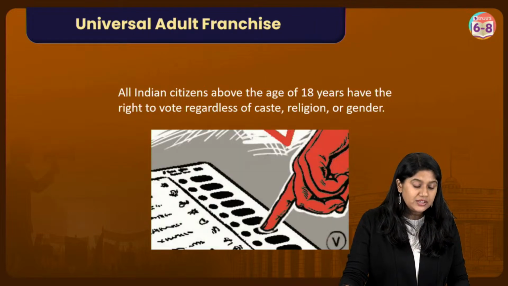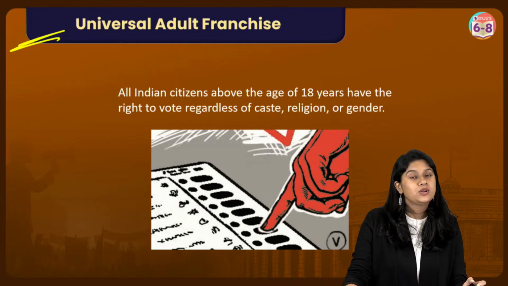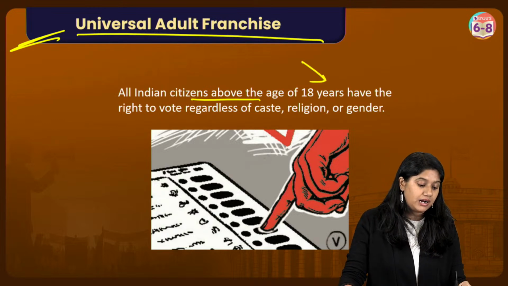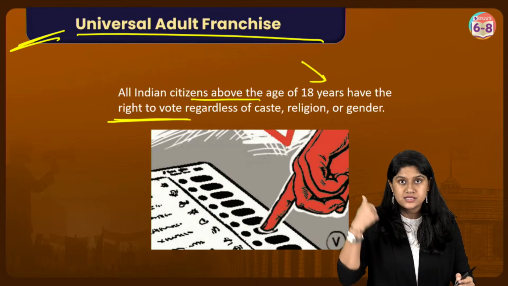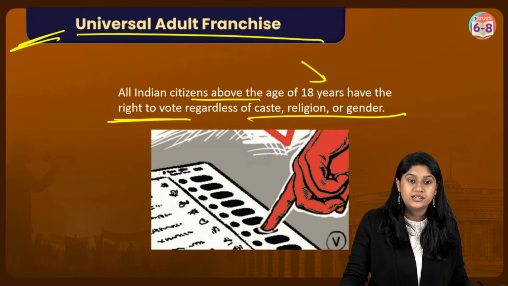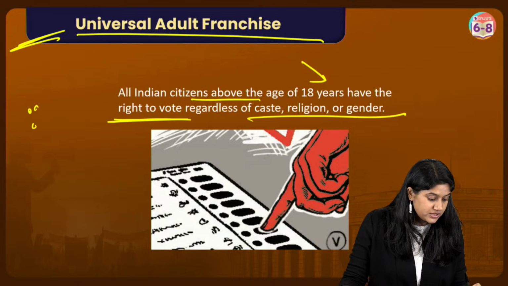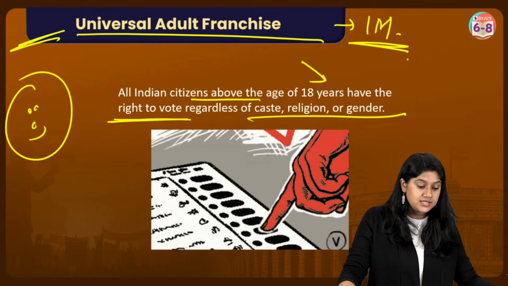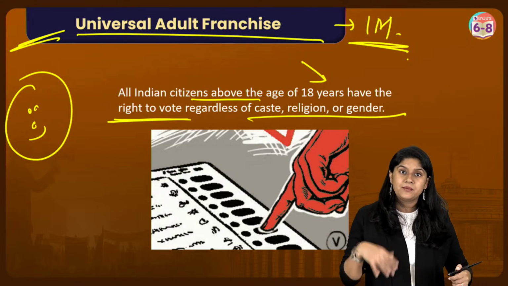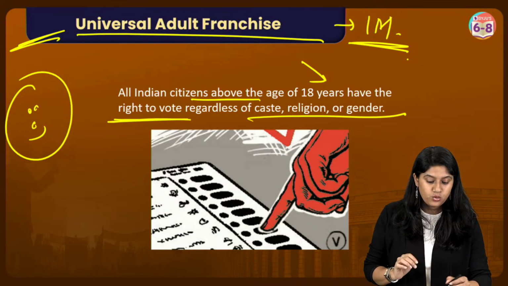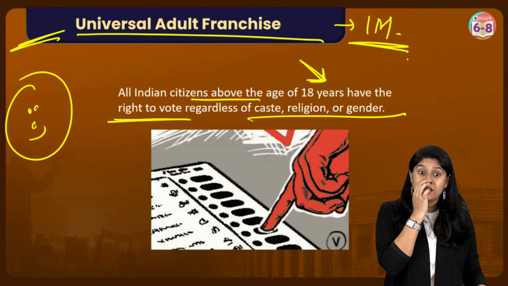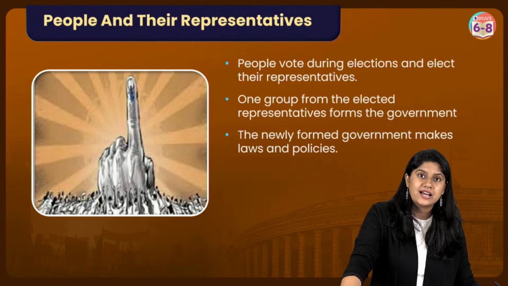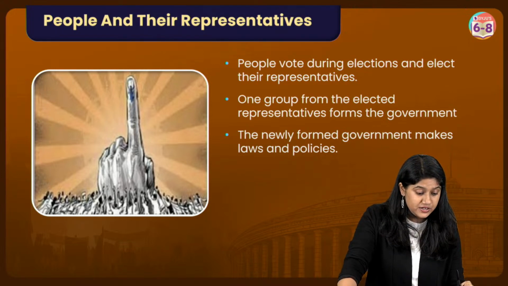Now everyone, we know that we have a very interesting thing in our country, which is universal adult franchise. That means that all citizens above the age of 18 have a right to vote, regardless of their caste, color, religion and gender. So this is a very, very important term, everyone. For 1 mark, they can easily ask you this question: what is universal adult franchise? That means that every citizen of a country who is above age 18 has a right to vote. Clear?